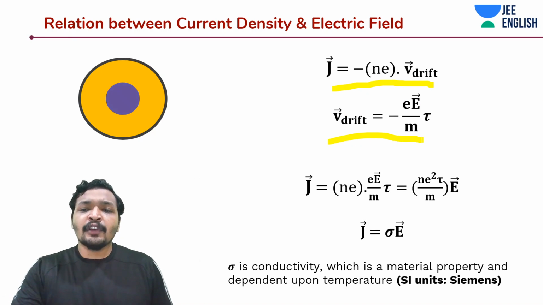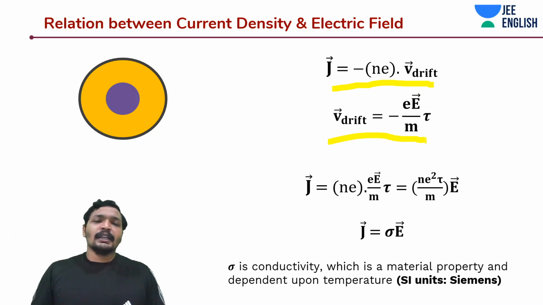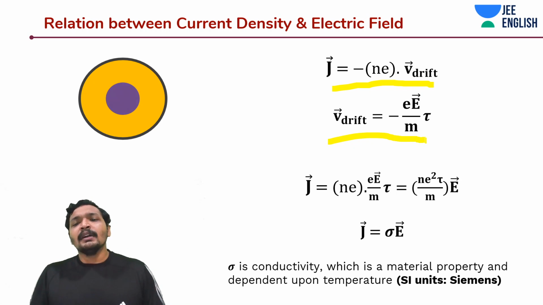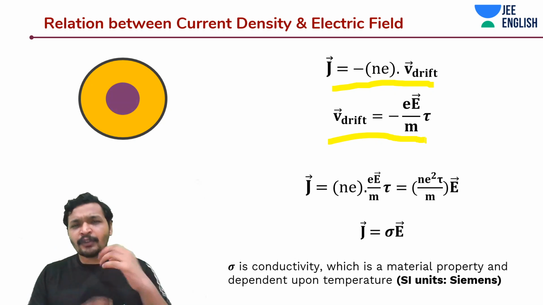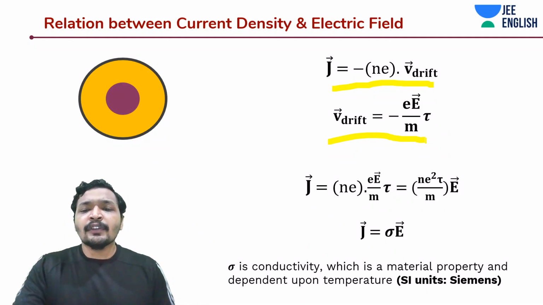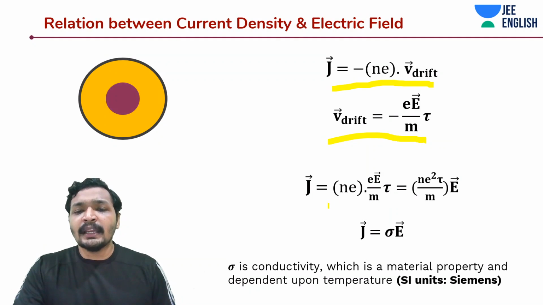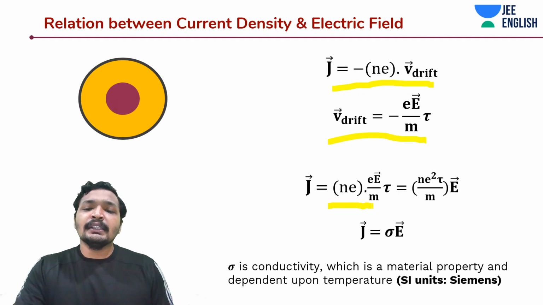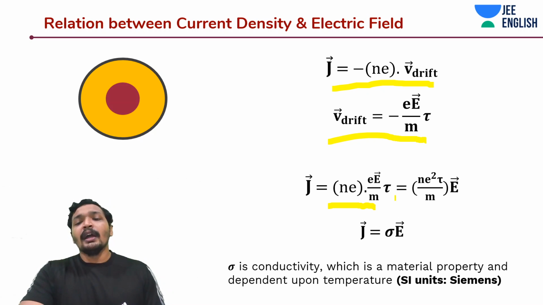That this is the drift velocity. How are we finding out the drift velocity? It's a into tau, a into time, and a is nothing but E by m, and you know this current density value as well. Just substitute them, manipulate them, work around the mathematics a little bit, and then you'll find out that it is nothing but n e, where E is the capital E, electric field, by mass of the electron into tau, relaxation time.